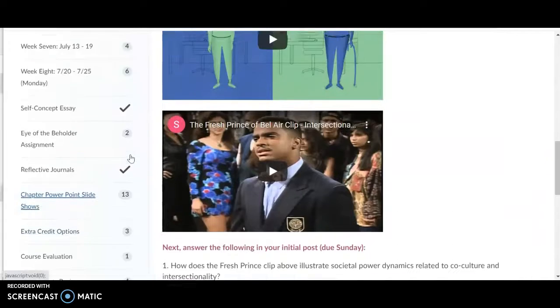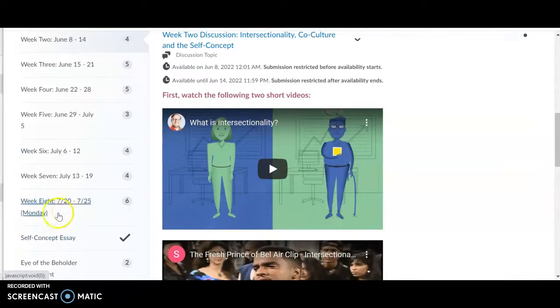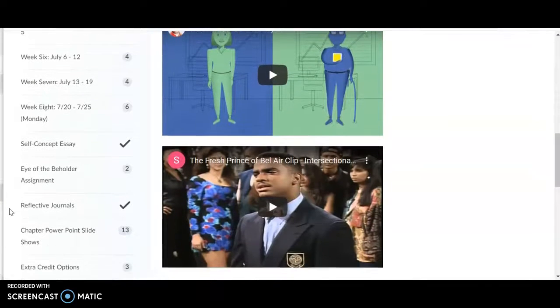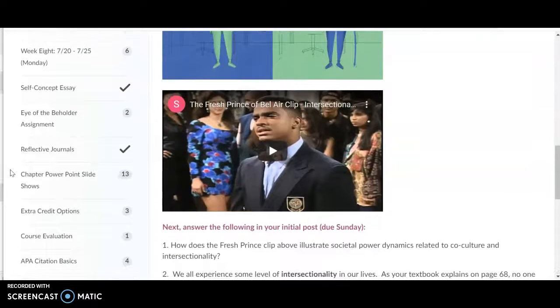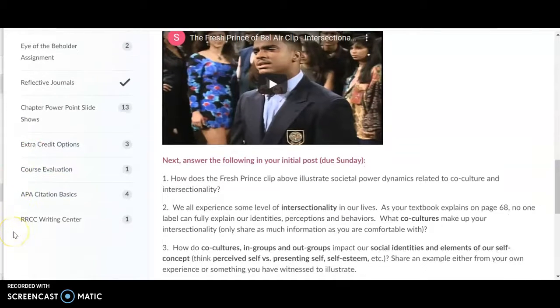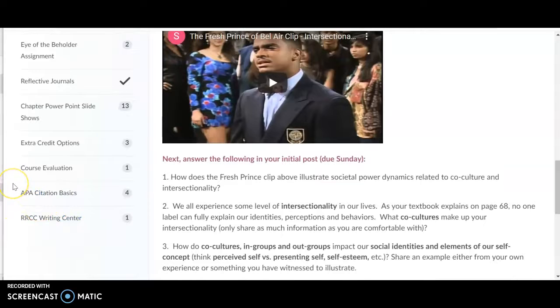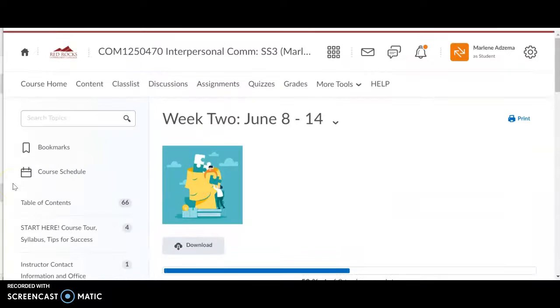And so you can scroll through the weekly modules. You can see here on week 8, our course ends on a Monday instead of a Tuesday. Something just to keep in mind, that week is slightly shorter. Here are assignment descriptions for the self-concept essay, Eye of the Beholder, and reflective journal assignments. So those are your written elements, in addition to quizzes and discussions. Some extra credit options, information about citations, Red Rocks Writing Center, and a course eval. And so that's the content tab.